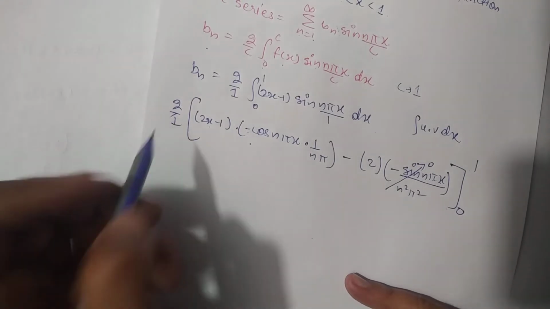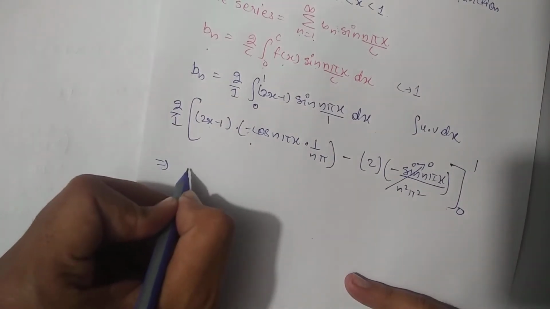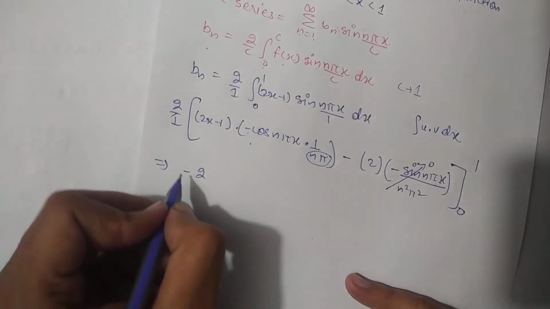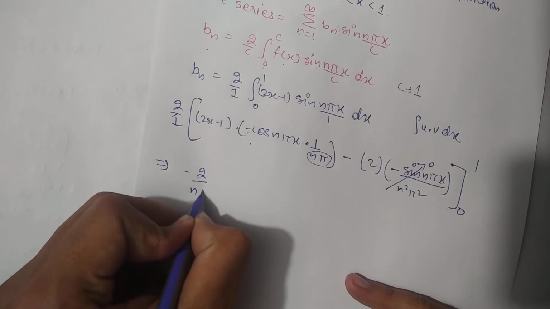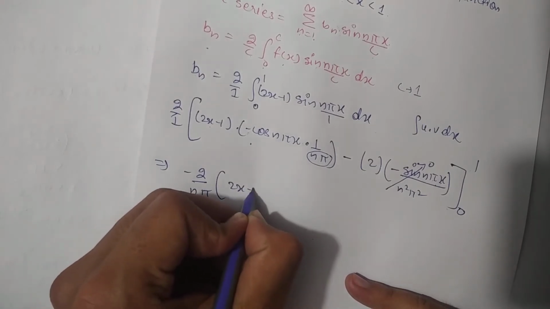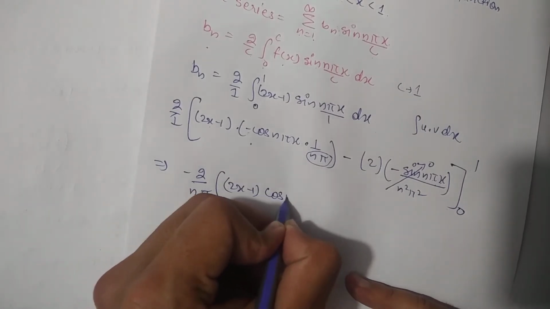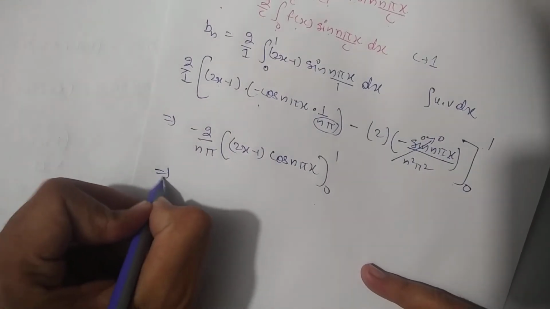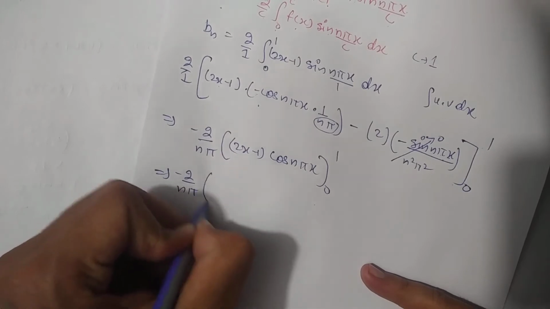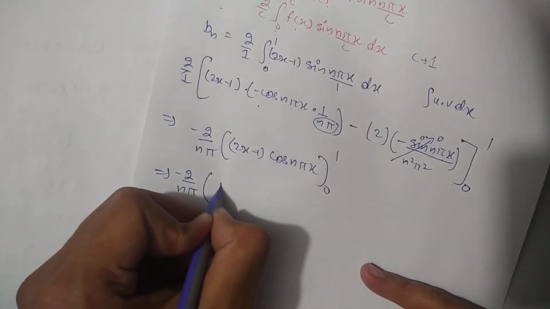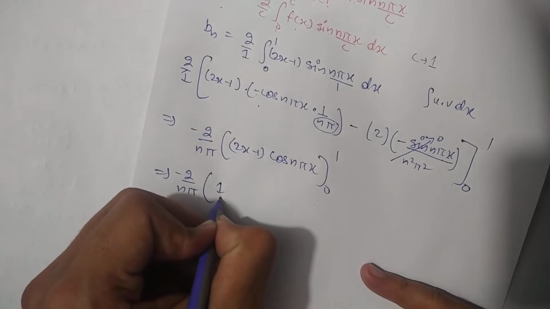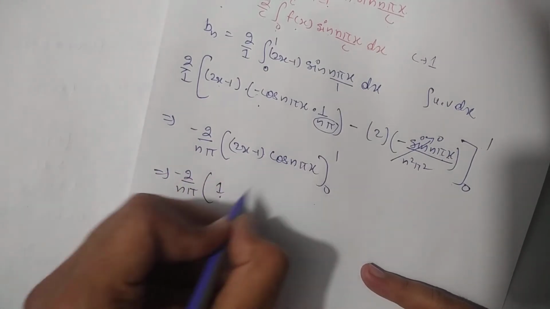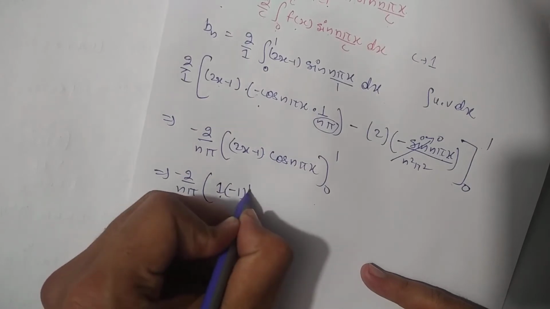So this minus I can take outside common, and its value will become minus 2, and this n pi also I can take outside, so this value will be minus 2 by n pi, and inside 2x minus 1 into cos n pi x, putting the limits from 0 to 1. Okay, so its value will be minus 2 by n pi, and bracket start; by putting the upper limit, that value will be 1 only, 2 into 1 minus 1 will be 1. Cos n pi times 1 will be cos n pi only, and its value will be minus 1 power n.